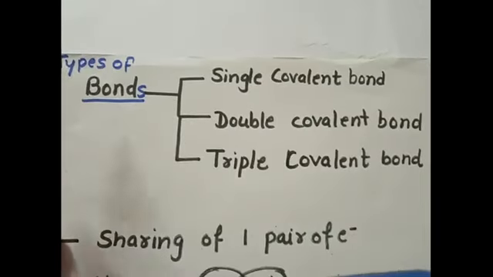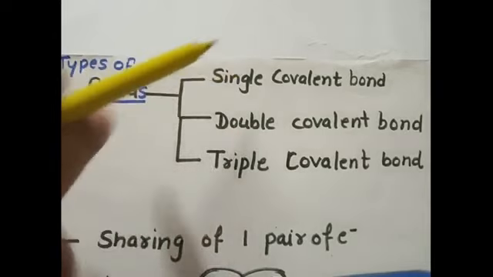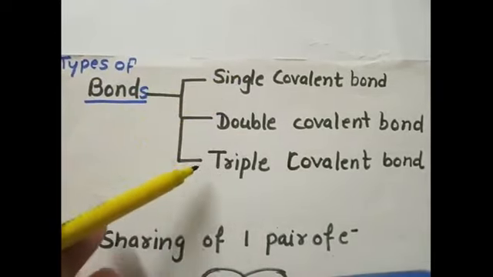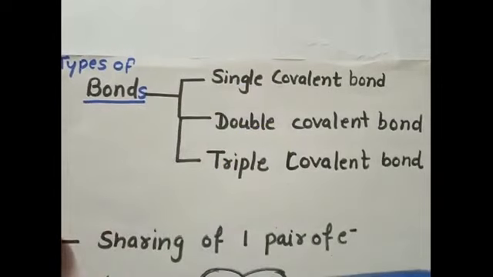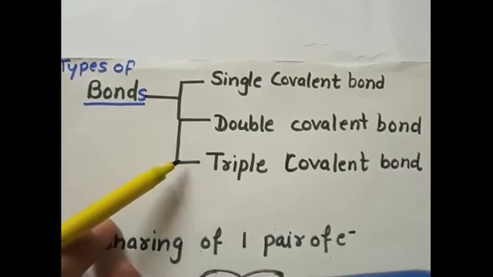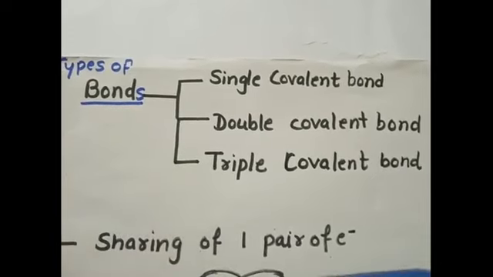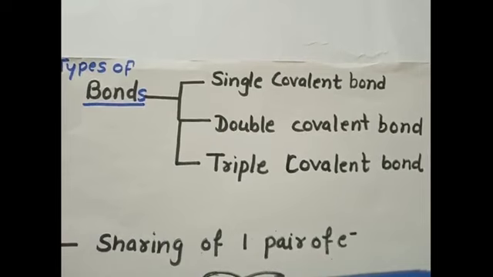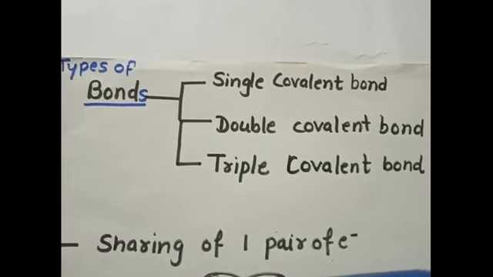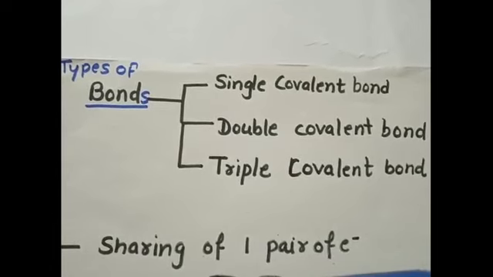Then we have types of bonds. We have three types of covalent bonds. First, single covalent bond, double covalent bond and triple covalent bond. Although we have seen molecule formations of each type, at that time we were focused on the covalent bonding and not on the type of the bond which is formed. So now let us see single covalent bond.